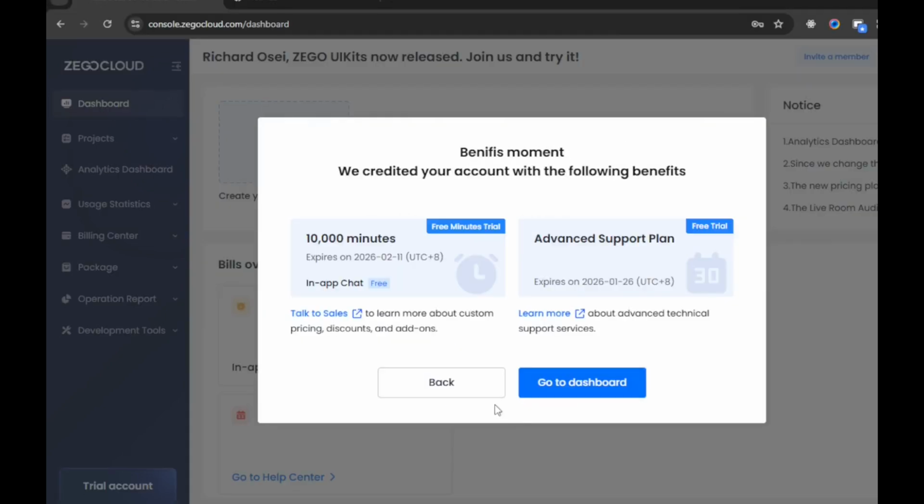So once your fields are all filled, you can just proceed.